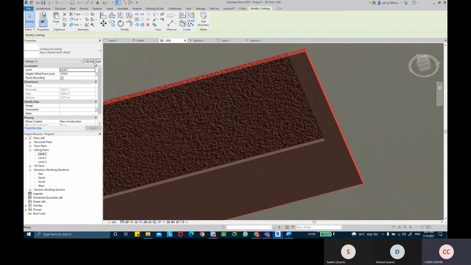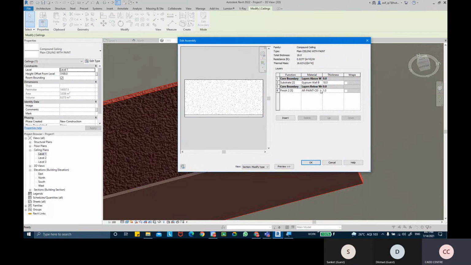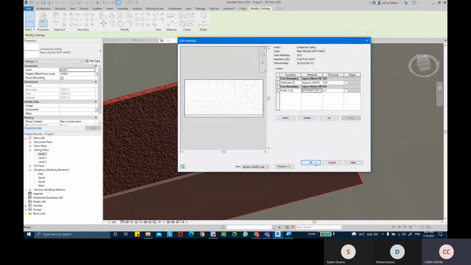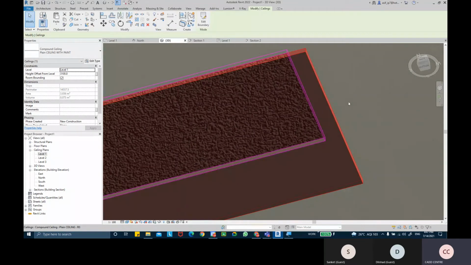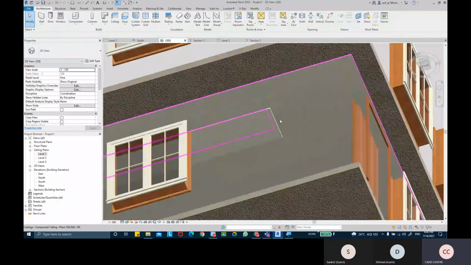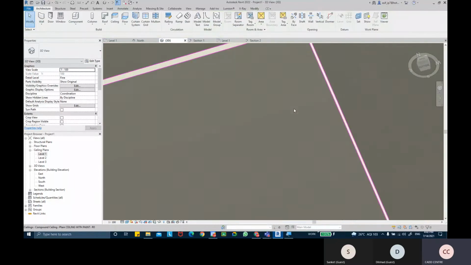So, ceiling paint material has some sort of bump in it, which I don't want, so I'm going to remove the bump and make it flat. So just flat, the bumps and all.